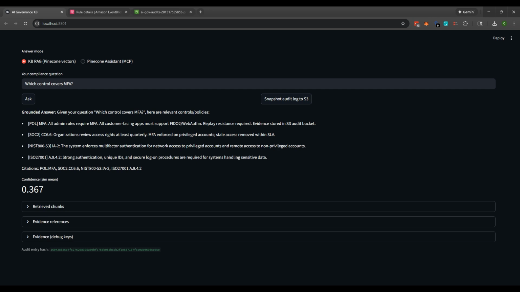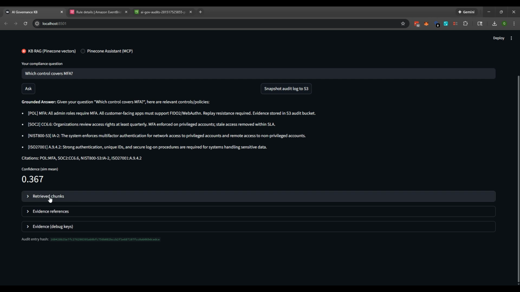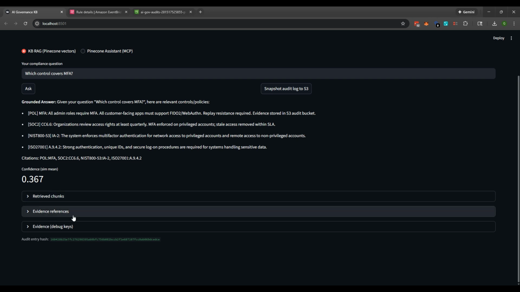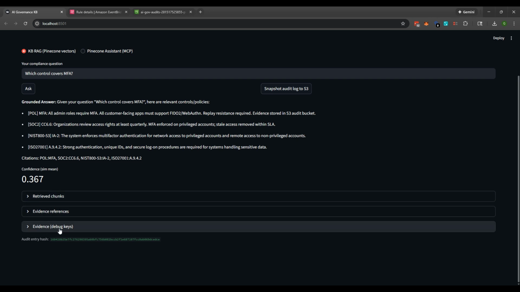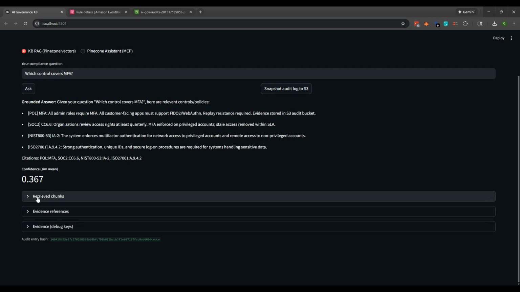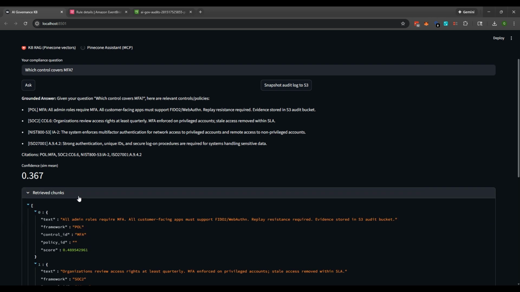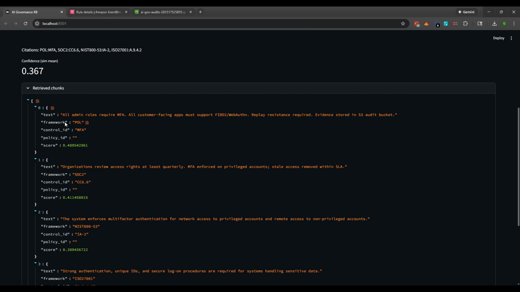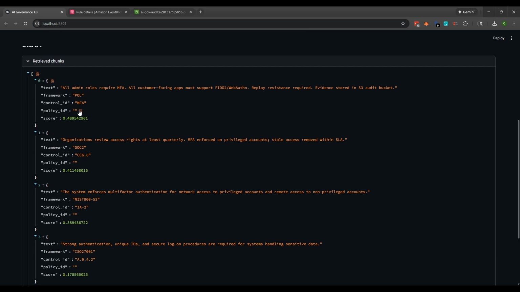Okay. Now, as you see here, once that result generated, you see three different sections: retrieved chunks, evidence references, and evidence debug keys. So I'll just show you the retrieved chunks. And you'll see here control IDs for each of these.